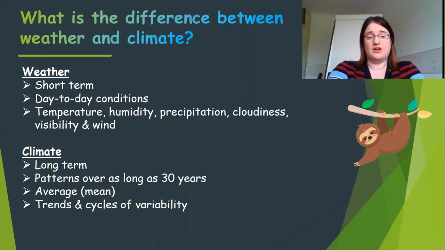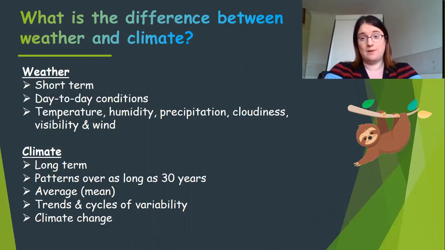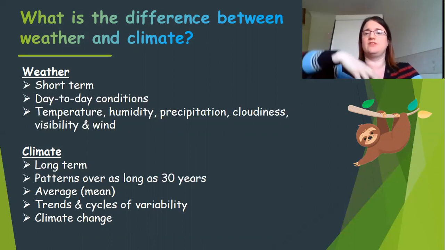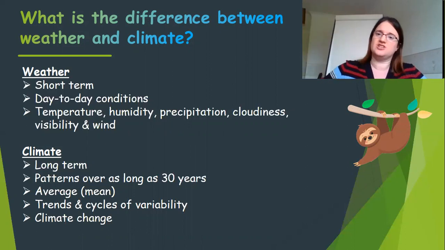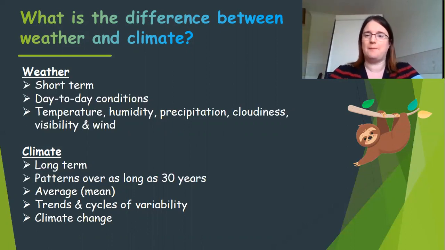It's also the thing we look at when we think about climate change. So when people talk about climate change, they don't talk about weather change, they talk about climate change, because they're thinking about, in general, over the course of this year, what has happened to the climate over the course of the last 10, over the course of the last 20 or 30 years, what is happening to the climate. And we know at the moment that our climates are getting hotter and hotter. So weather is about short term, and climate is about long term and patterns, okay?